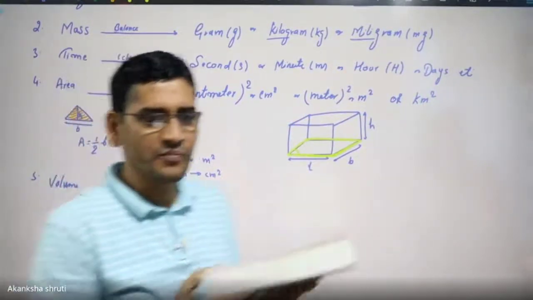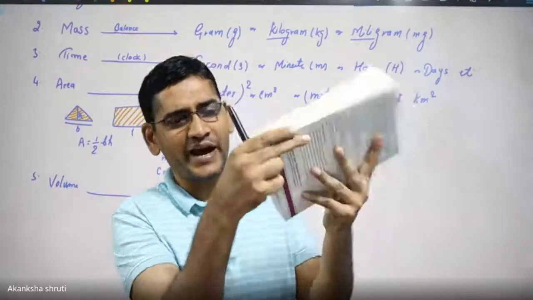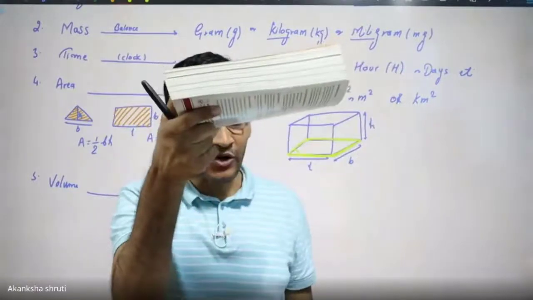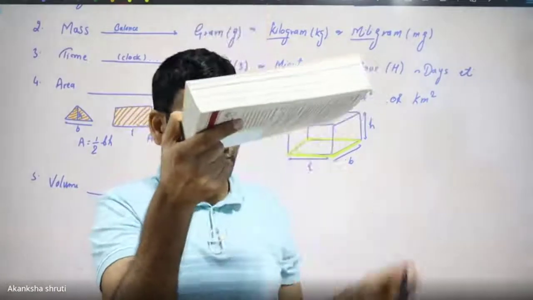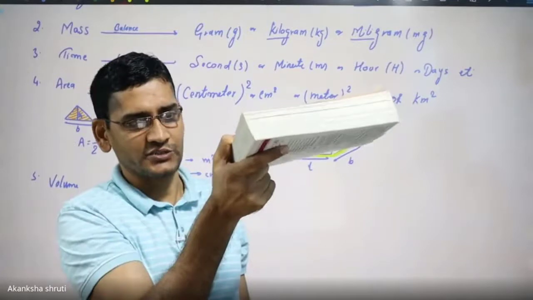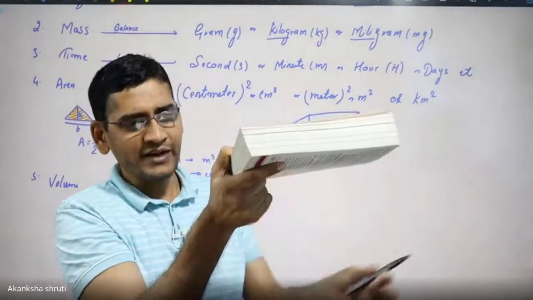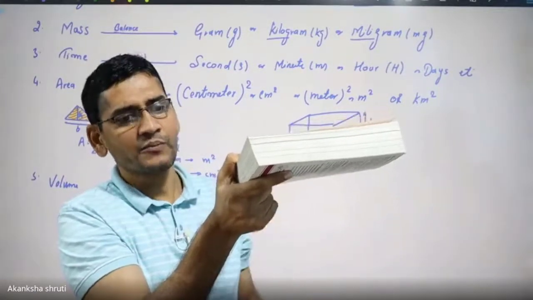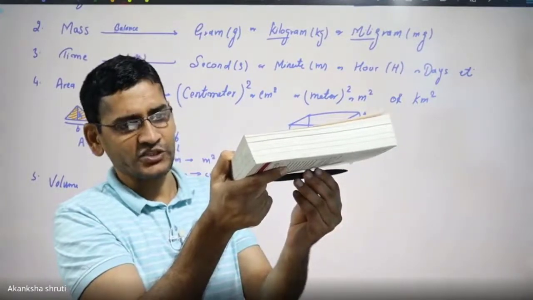So volume, if I am talking about volume, means how much space this has occupied. That is called the volume. Once this has occupied the space, it cannot be occupied by other matter. Unless or until this is removed, this much space will not be available for other matter. If I want to place this pen exactly in the location of this book, I have to remove it, otherwise I cannot place it.